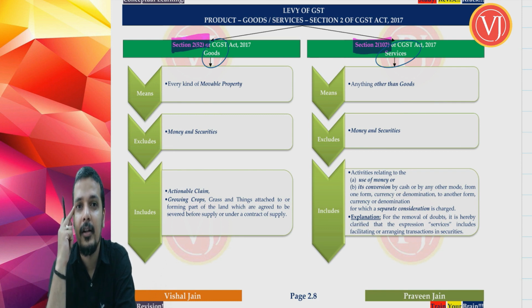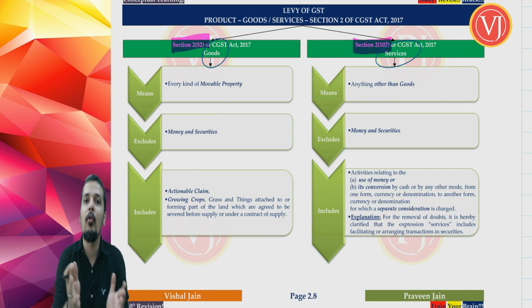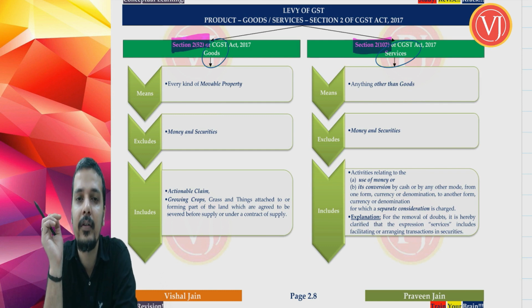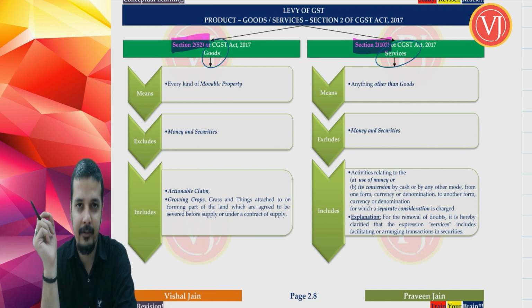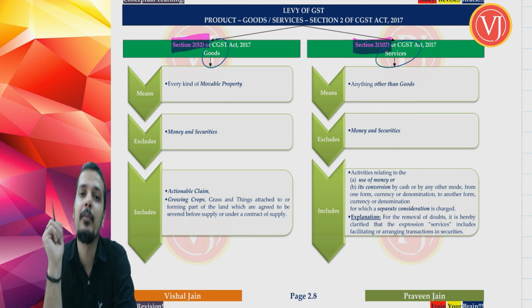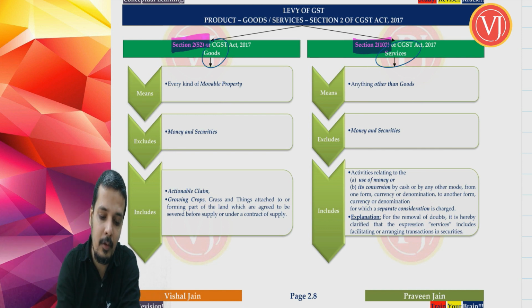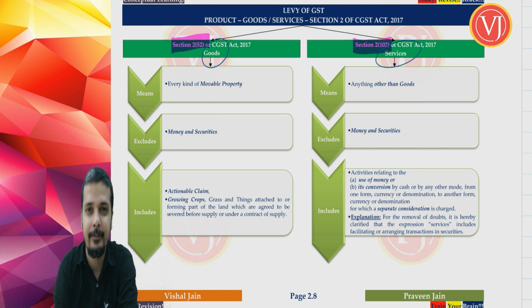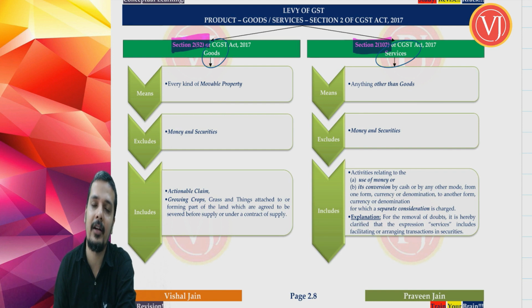Right. It should be movable. The moment I tell goods, it is very clear that it should be movable. So goods always focuses on a very important property of it being movability. So any item, if it is movable, only then it can be called goods. See, goods is divided into 3 parts: means, excludes, includes. Likewise, services is also categorized into 3 parts.